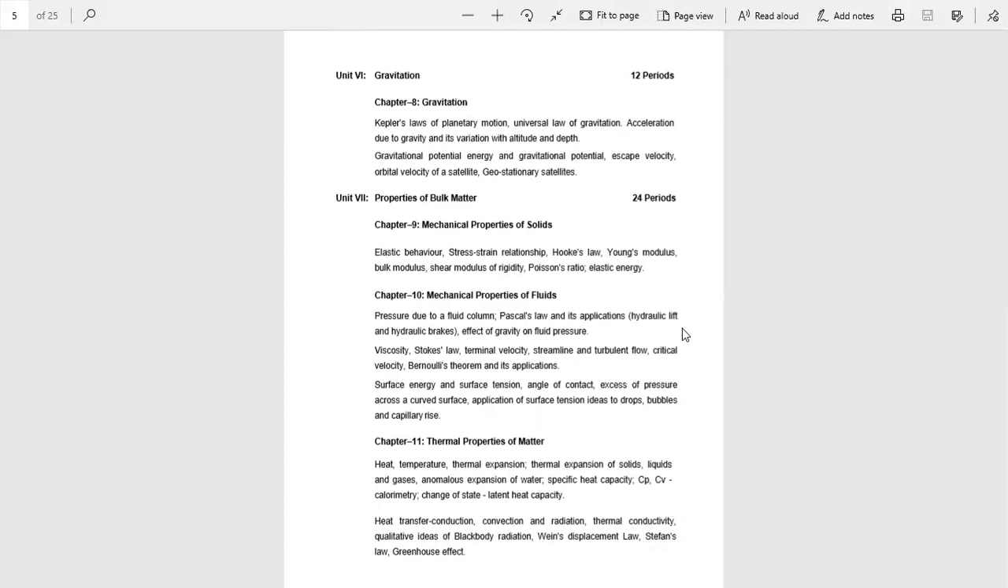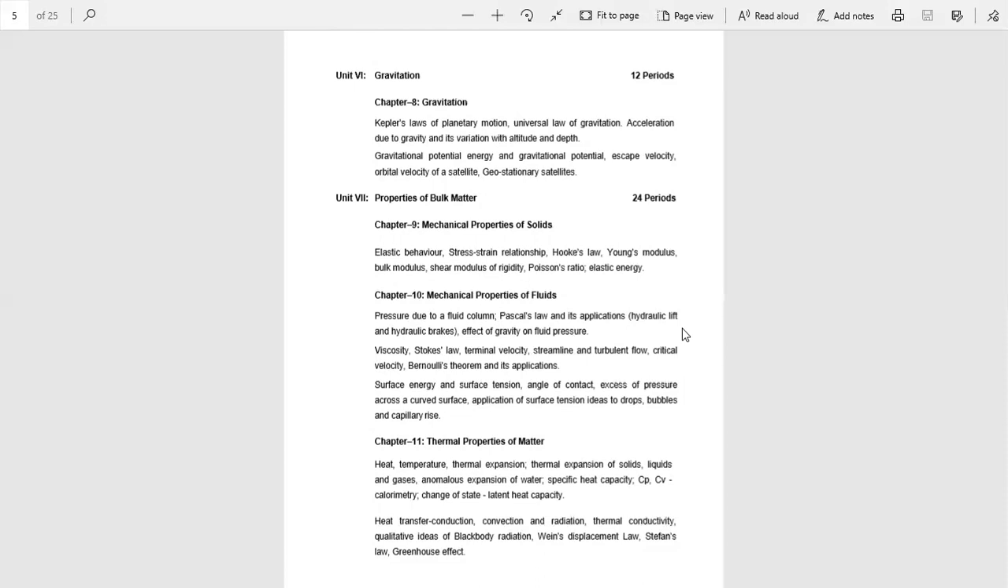Now, chapter number 9, mechanical properties of solids. Maximum theoretical portion is in this chapter, easy to understand and a scoring chapter. In this chapter, we learn what will happen when we apply some external force on a piece of metal. When a body is subjected to a deforming force, a restoring force is developed in the body. The restoring force per unit area is called stress.